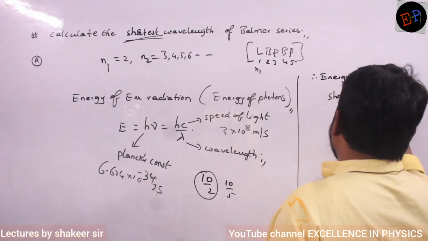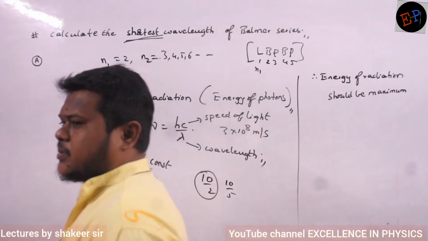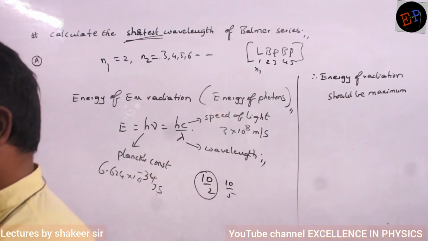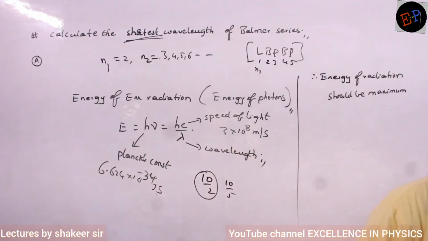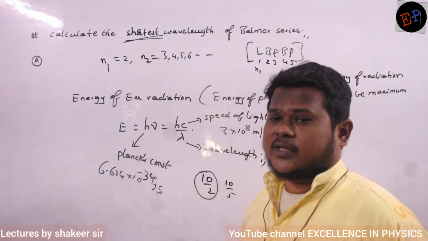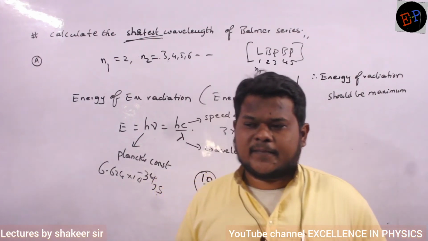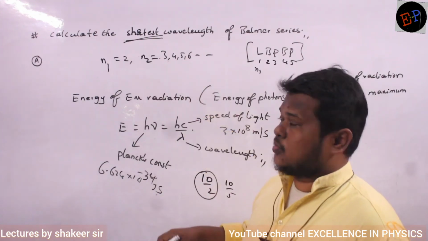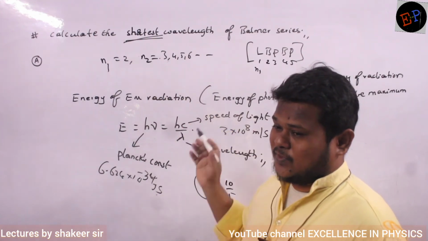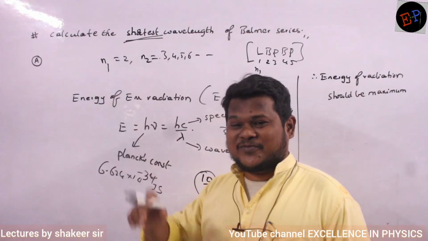Now can you say from which orbit the electron should return so that energy is maximum? 3 to 2, 4 to 2, 5 to 2. It should return from infinity.